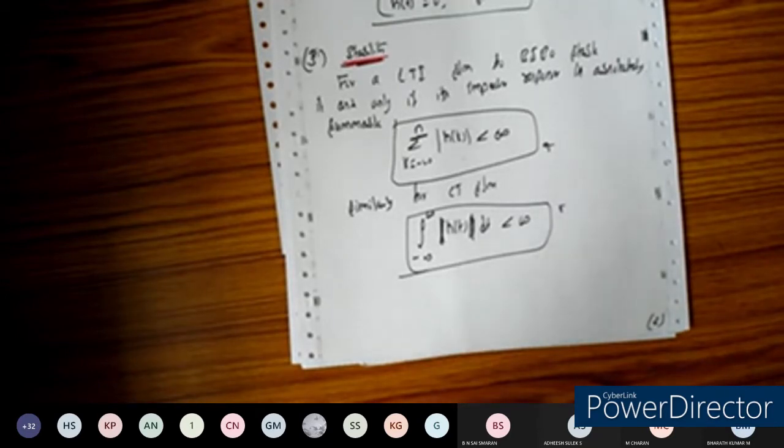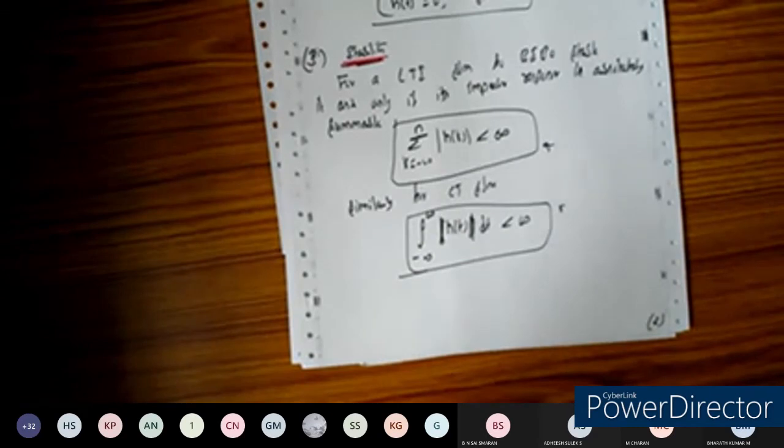This is the condition for stability for the continuous time system and the discrete time system.